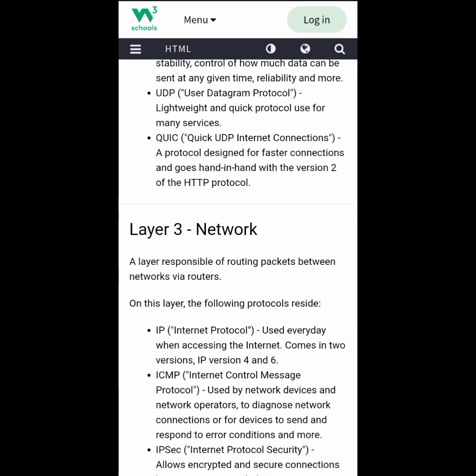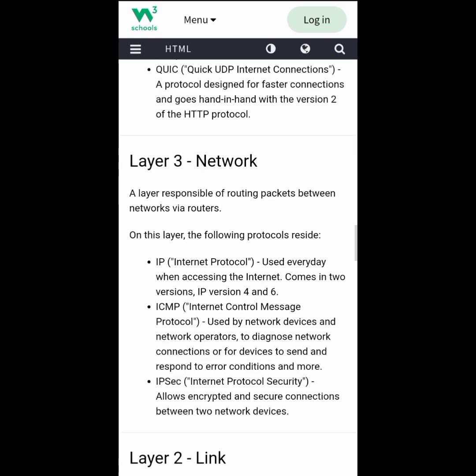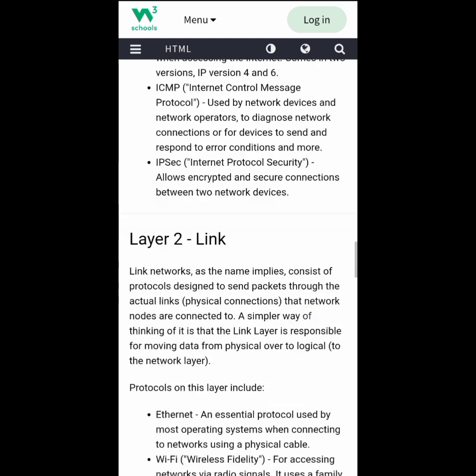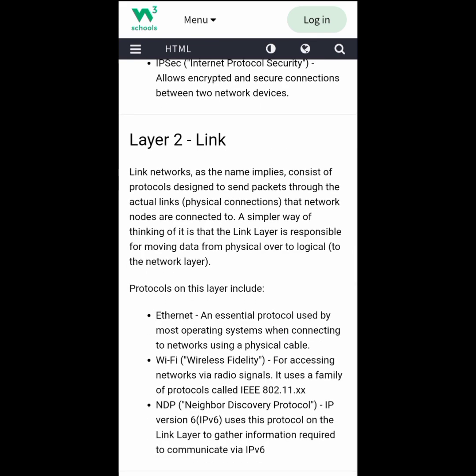Third is the network layer. The network layer is responsible for routing packets between networks via routers. On this layer, IP, ICMP or IPsec protocols are used. Next is the link layer. The link layer, as the name implies, consists of protocols designed to send packets through the actual link that network nodes are connected to.